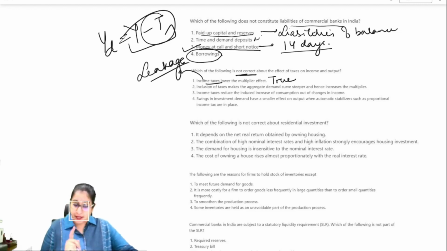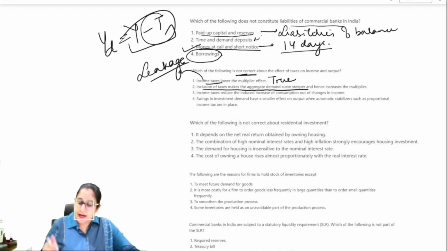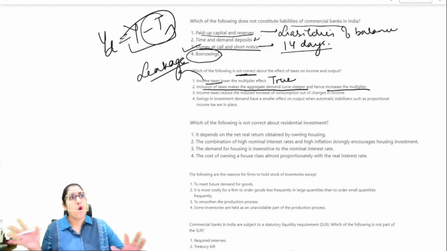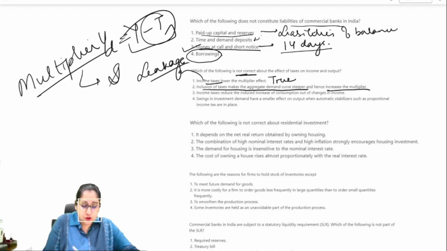Second statement, very important, please keep a note of it. Inclusion of taxes makes the aggregate demand curve steeper and hence increases the multiplier. No, this is not right. Firstly, income tax will always lower your multiplier. And secondly, if you are ever confused about the slope of aggregate demand, remember that the multiplier is always the slope of your consumption curve.